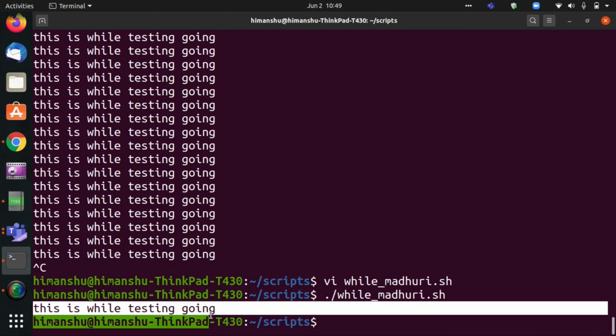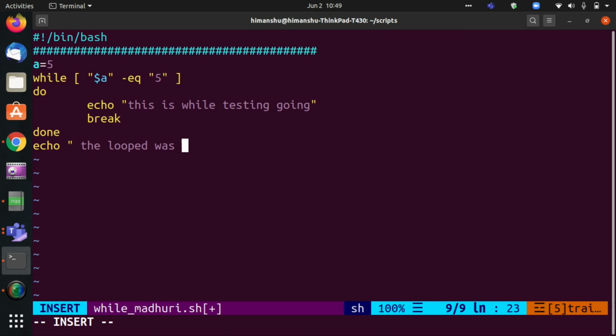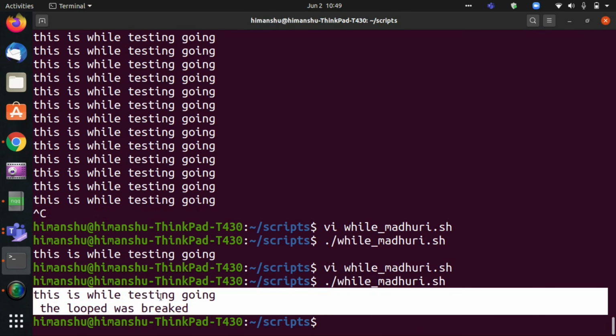It checks a equal to 5, which is true, so it goes inside the while loop and starts executing. But as soon as it executes once, it sees the break, and it breaks the while loop and comes out of it. Clear? If I write anything outside that loop, like echo the loop was broken, see, the loop was broken and it came out of that loop.